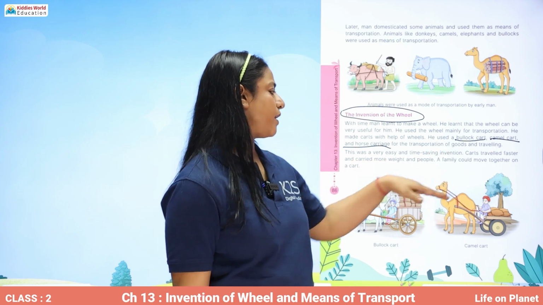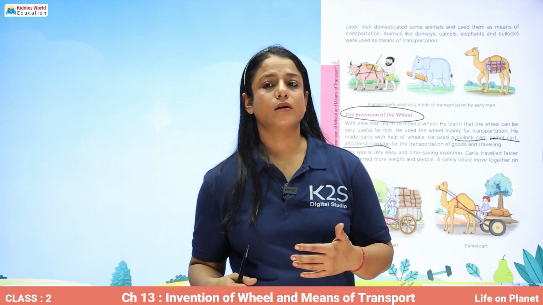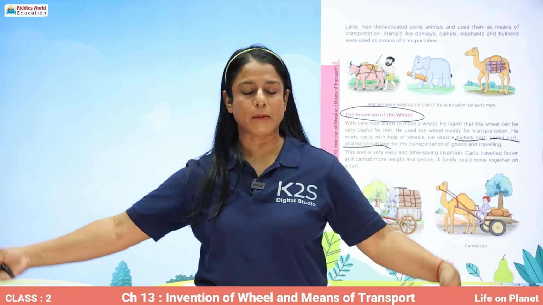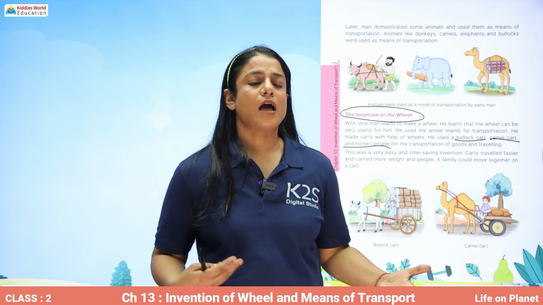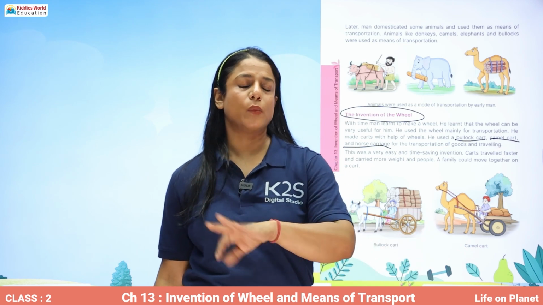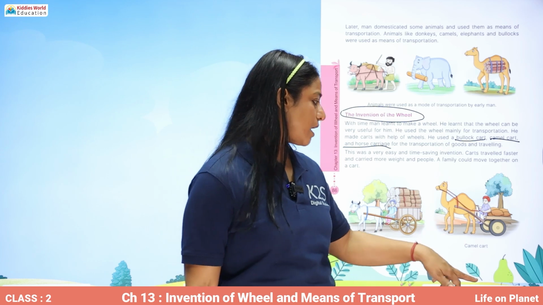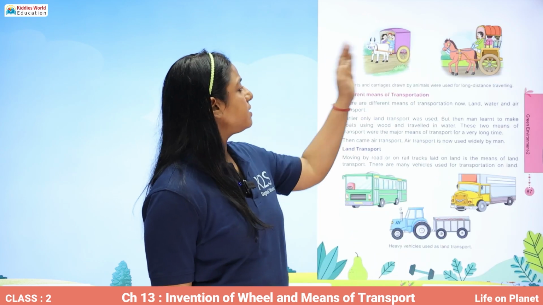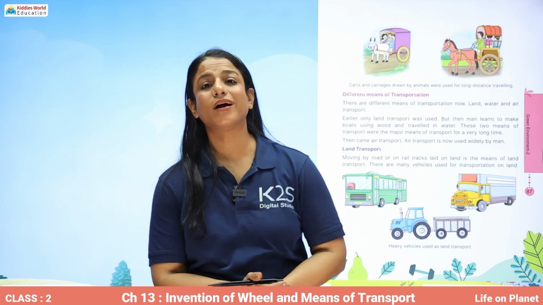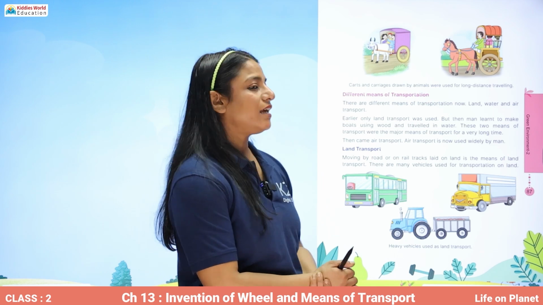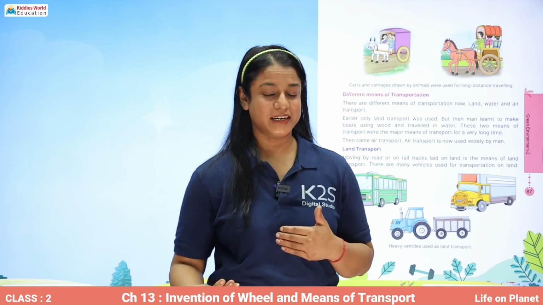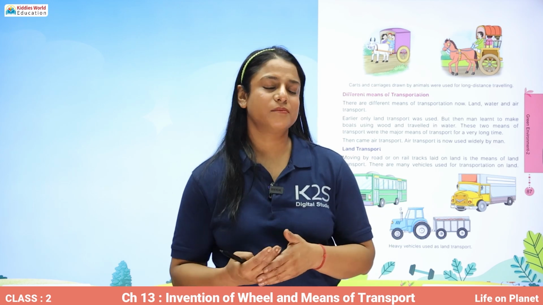A family could move together on a cart. Large animals could pull a big cart, and the full family could travel through a cart. And a lot of goods could be carried from one place to another through these animal carts. Now, these are two carts, as you can see. Carts and carriages drawn by animals were used for long distance traveling. Then mankind started developing, people started becoming modern.